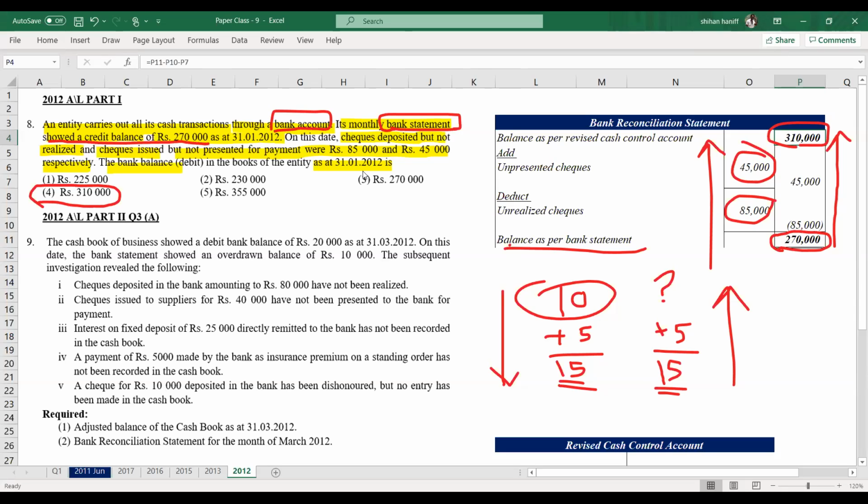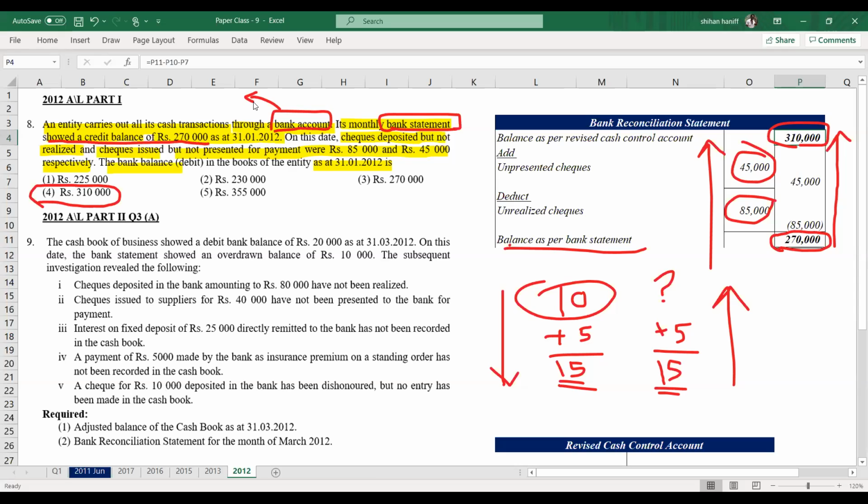Debit balance means overdraft. Bank account credit balance means overdraft. Debit balance means favorable balance. So you have to carefully look at the question. If not, you end up with the wrong answer. Most of the times what happens is we know the answer, but due to small mistakes, we come up with the wrong answer.